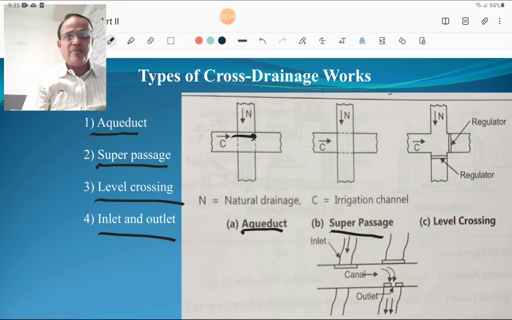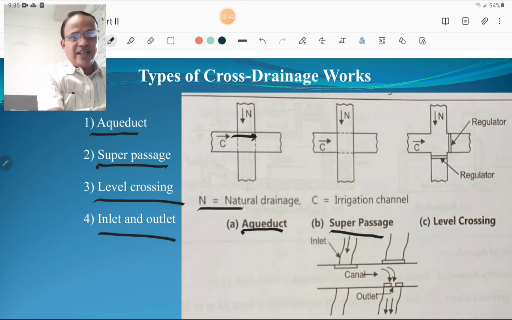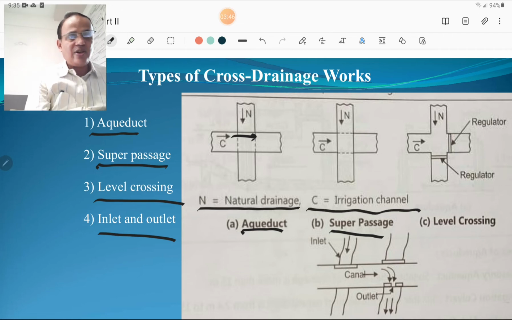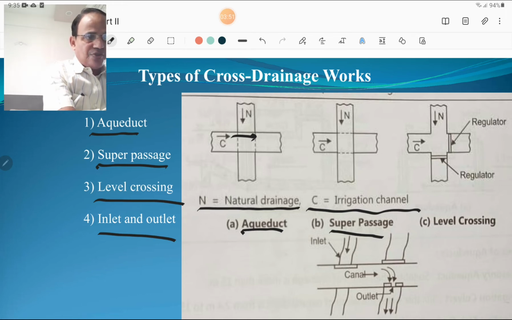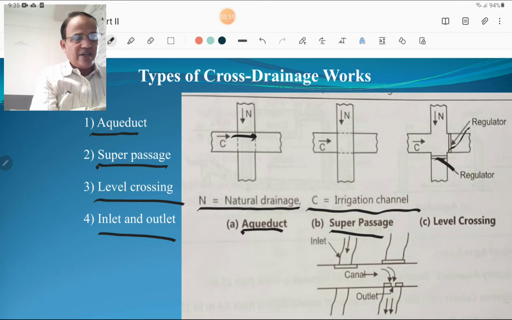So you must remember these four types of structure. In this figure, the capital N shows the natural drainage, capital C shows the irrigation channel or canal, and these horizontal lines show the regulators, cross regulators, and head regulators. Such regulators are placed to regulate the flow of water or discharge.